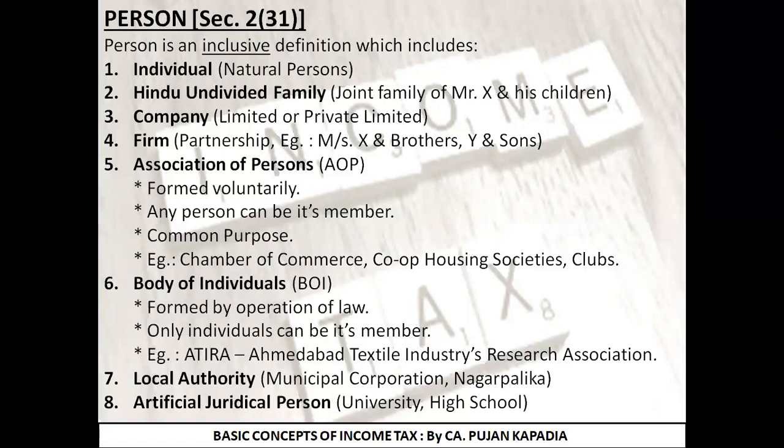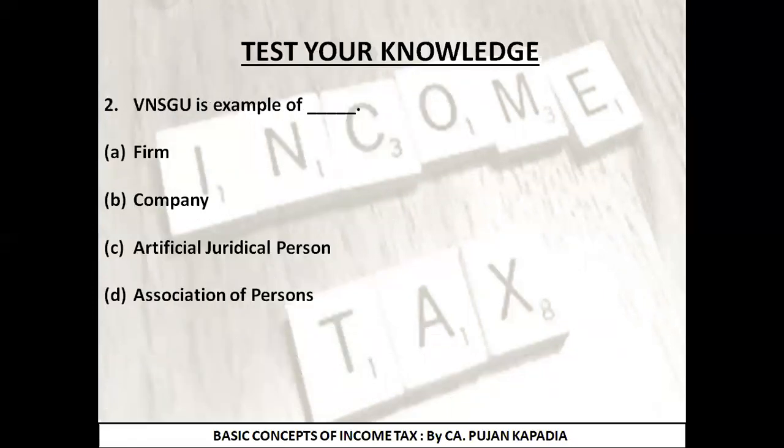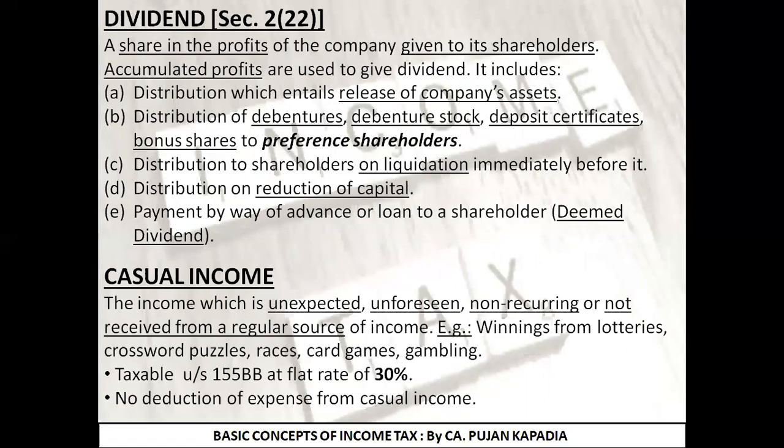Next point is local authority. I told you certain semi-government organizations like municipal corporations. In Surat, we have SMC, and it is going to be the example of local authority. Any kind of Nagarpalika is again going to be the part of local authority. The last part is artificial juridical person, in which all the universities, schools, colleges are going to be the part of particular thing.